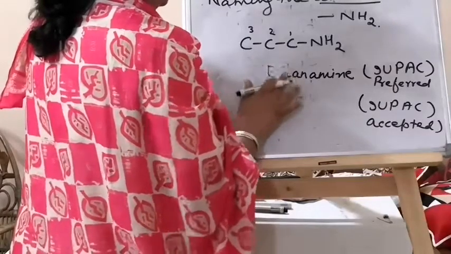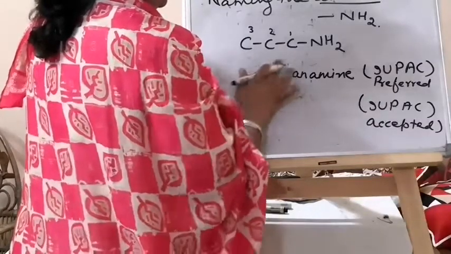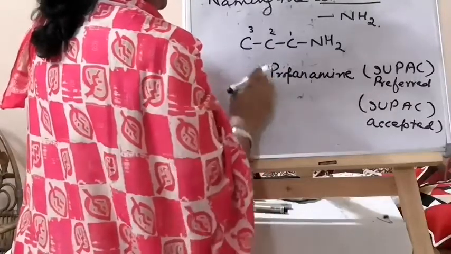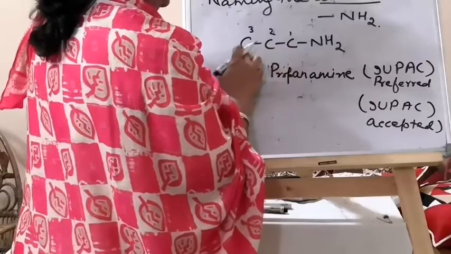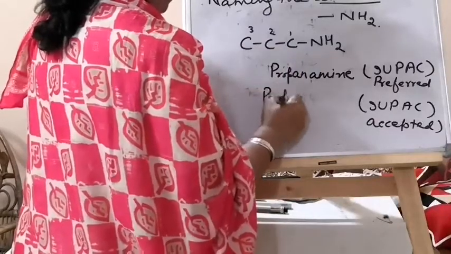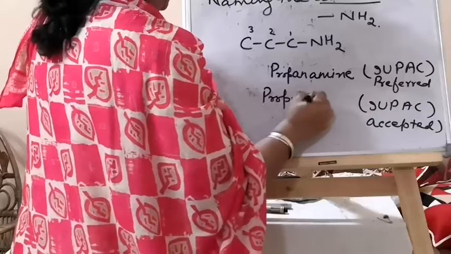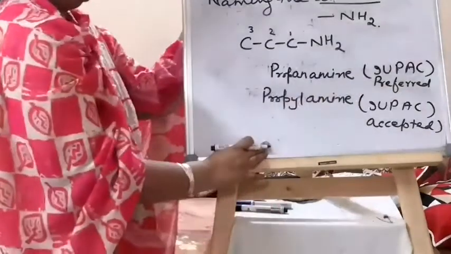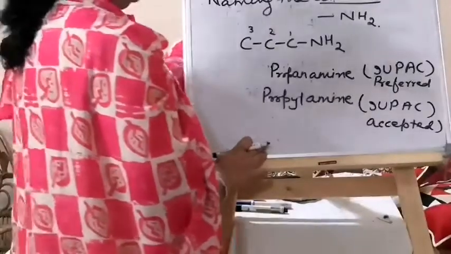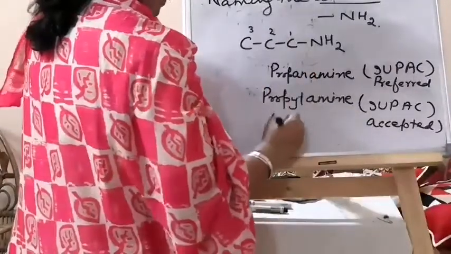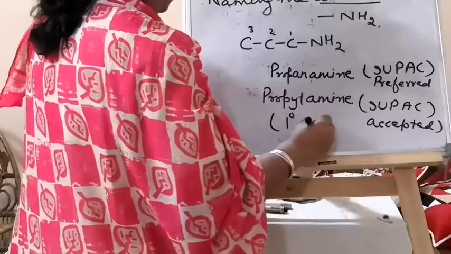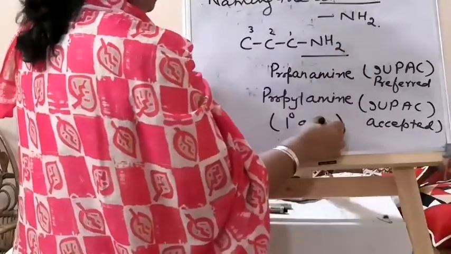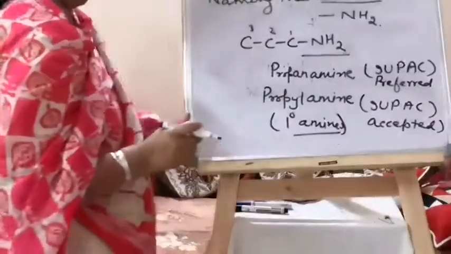It won't be eth here, it is prop. 1, 2, 3, so this is propanamine. Here 1, 2, 3, it will be propylamine. This is propylamine, and this is an example of a primary amine. When we have an NH2 group, then it is a primary amine.